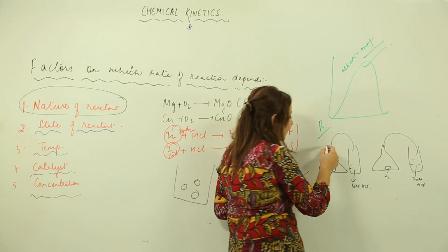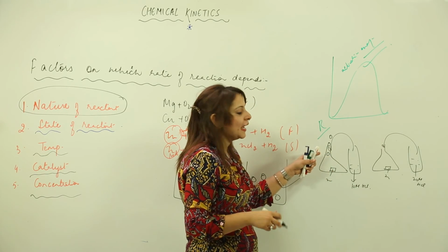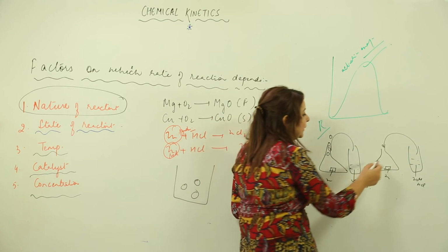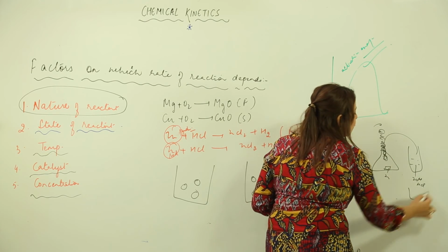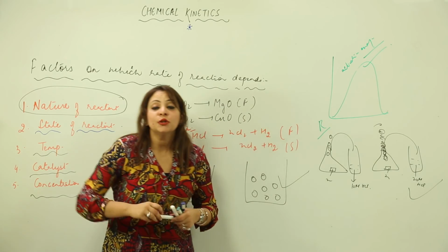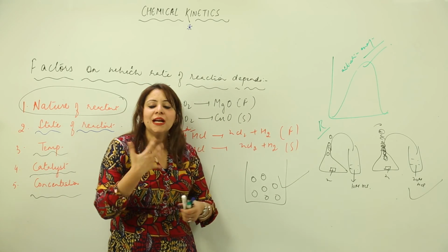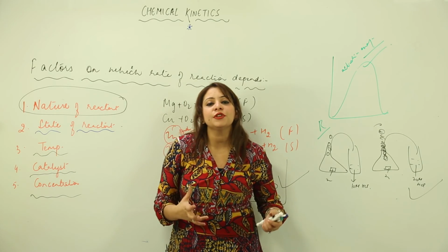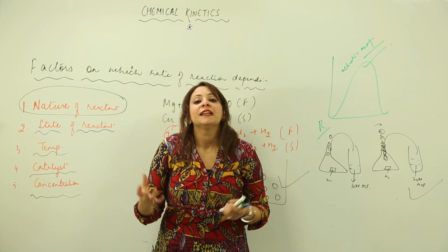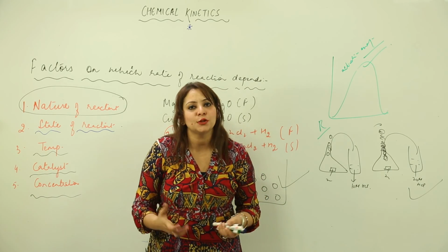Yes, hydrogen gas is liberated, but in this case the amount of hydrogen gas liberated is less, while in this case the hydrogen gas liberated is very high. The reason being the higher concentration of HCl. So the concentration also affects the rate of reaction, because the more the concentration, obviously the rate of reaction is going to be faster, because more concentration means more moles per liter, that means more collisions. Collision frequency is going to increase, so obviously the rate is going to increase.